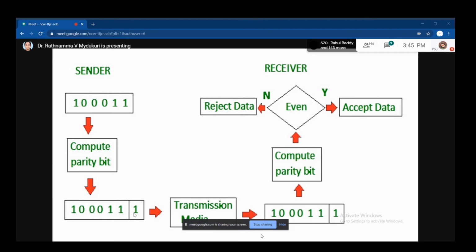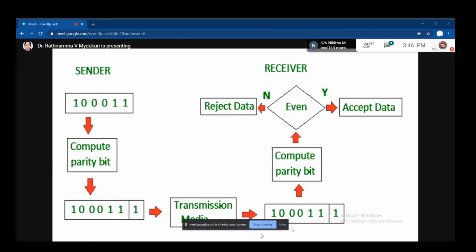How many ones are there in this position? Are there 4? Here there are 4, right? 1, 2, 3, 4. So now this data you are sending through the transmission media.